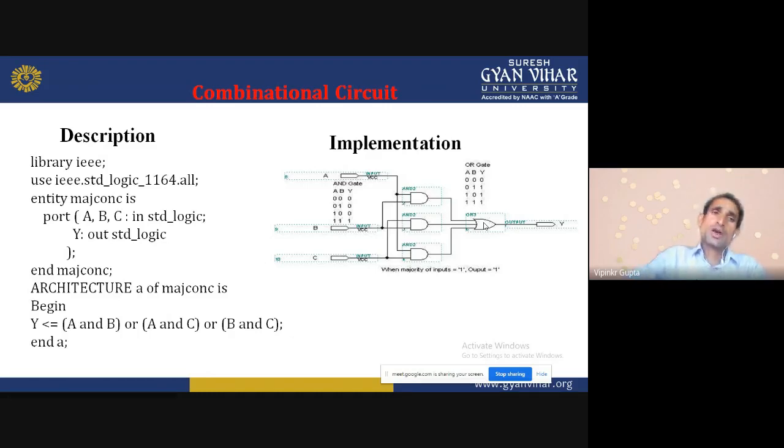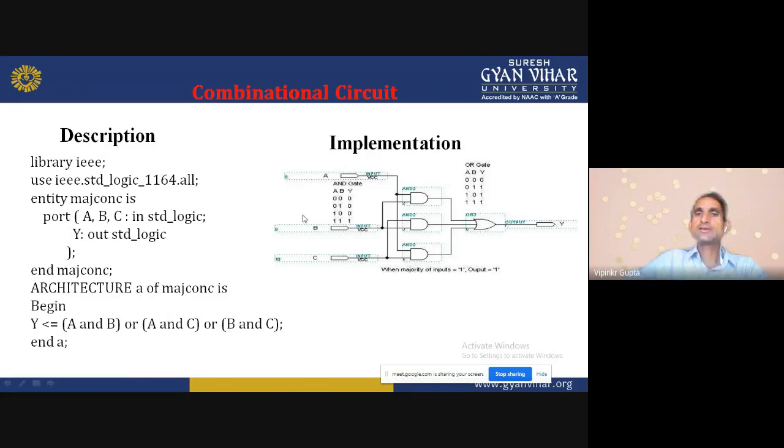First of all, I will declare the libraries. Library IEEE; use IEEE.std_logic_1164.all. Now we will declare the entity. Entity majority is the name of this combinational circuit.